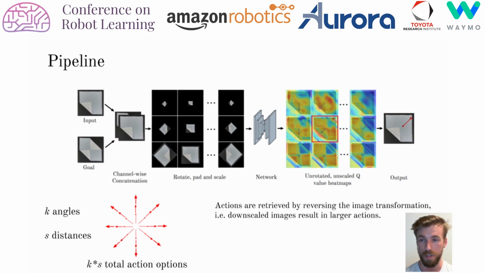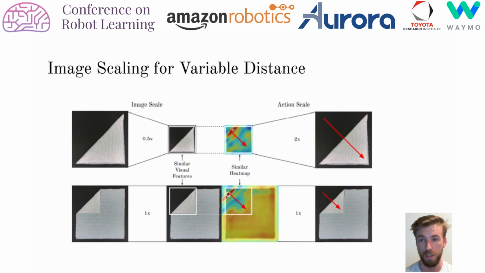Scaling the images to achieve variable action distance is effective due to the equivariance properties of fully convolutional neural networks. As shown in this diagram, when an image of a folded towel is scaled by half, it closely resembles the smaller fold seen below. Similarly, the corresponding action is twice the size. With this method, the network only has to learn one set of features for a fixed length fold, and we can manipulate the input image to achieve a variety of folding distances.